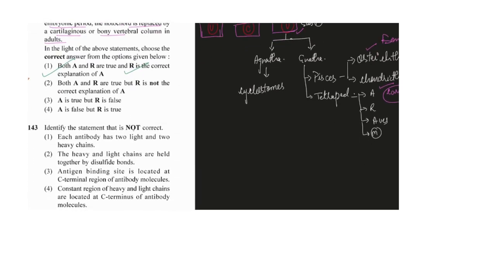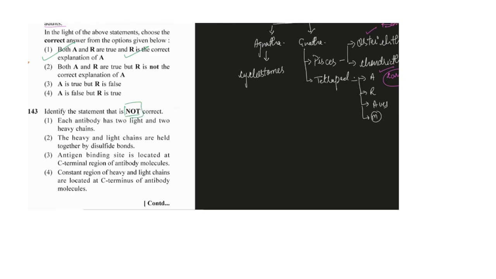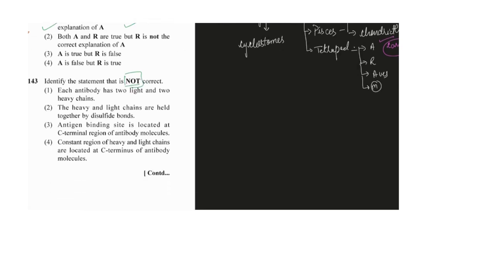Then 143 is asking which is not correct, meaning they are asking for the incorrect one. Each antibody has 2 light chains and 2 heavy chains. An antibody has this structure: this is the heavy chain, this is the heavy chain, this is the light chain, and this is the light chain. So 2 heavy and 2 light chains make one complete structure, the antibody. That is true, but we cannot choose this one because we need the incorrect statement.